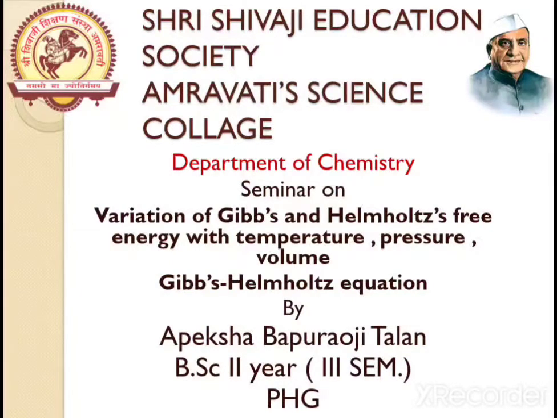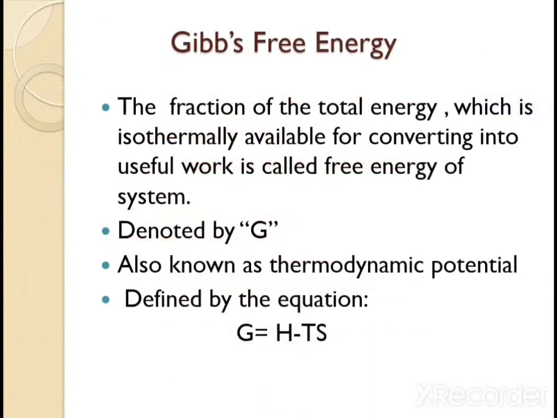Above all, let's discuss what is Gibbs free energy. The fraction of total energy which is isothermally, means at constant temperature, available for converting into useful work is called free energy of system, denoted by the symbol capital G, and it is also known as thermodynamic potential. It is given by the equation G equals H minus TS, where G is the Gibbs free energy, H is the enthalpy, T is the temperature and S is the entropy of the system.